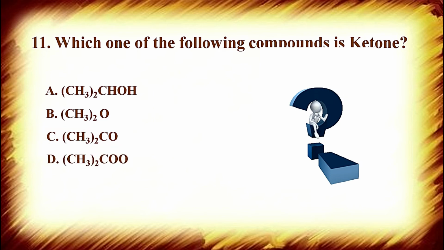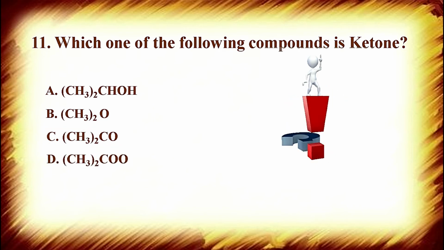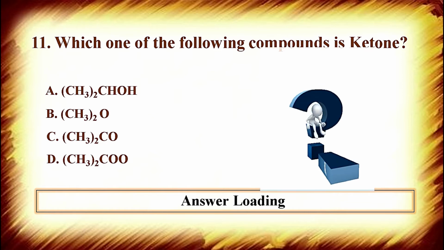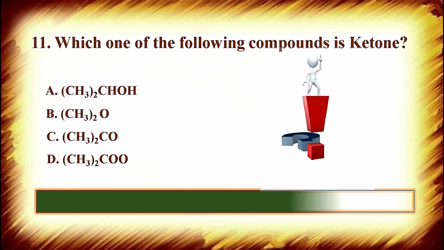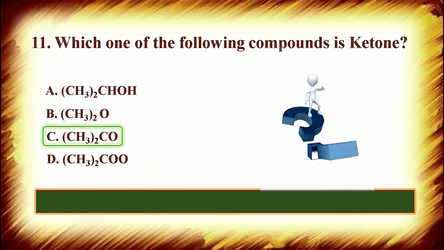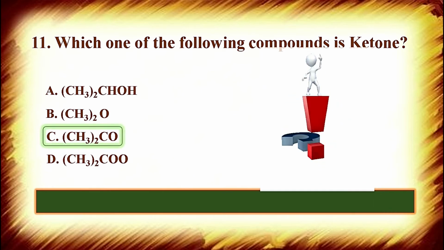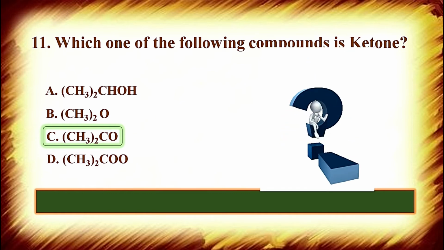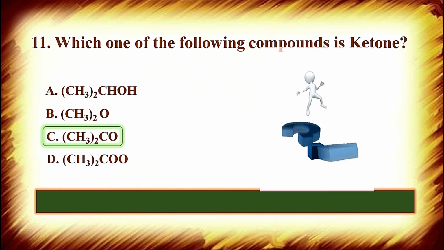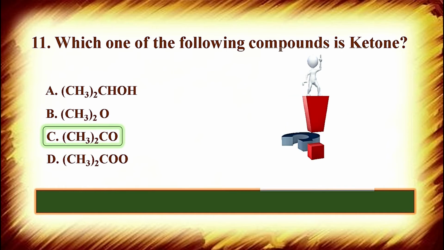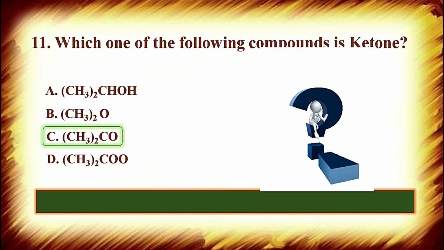Option D, (CH3)2COO. Now take your time. Oh, the correct answer is option C, (CH3)2CO, because here one oxygen is attached to the carbon and this carbon is the central carbon, because on both sides of this carbon atom CH3 groups are present.